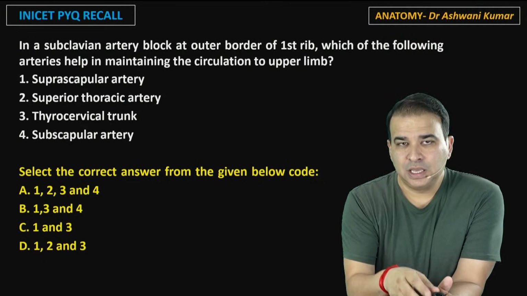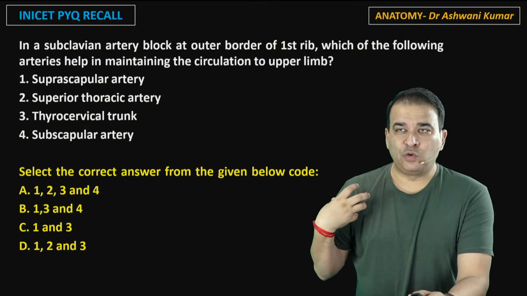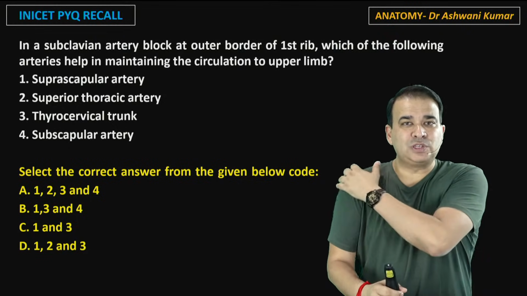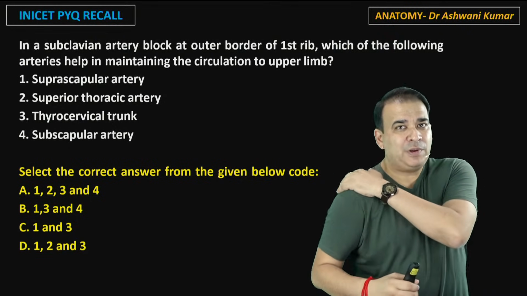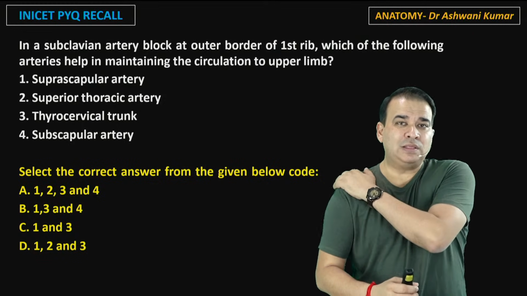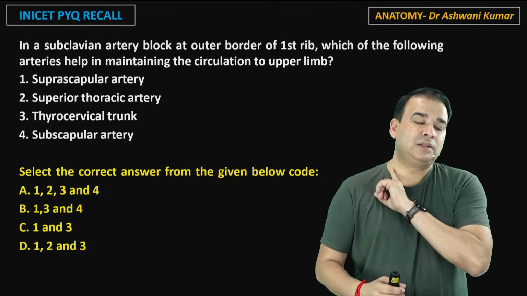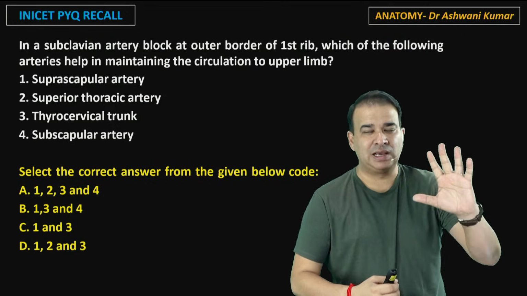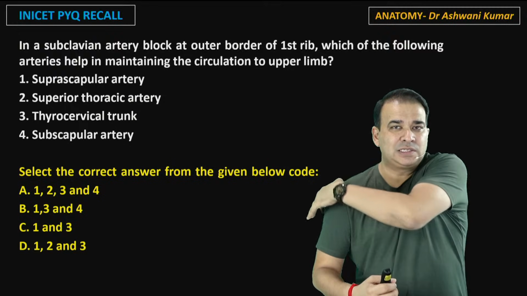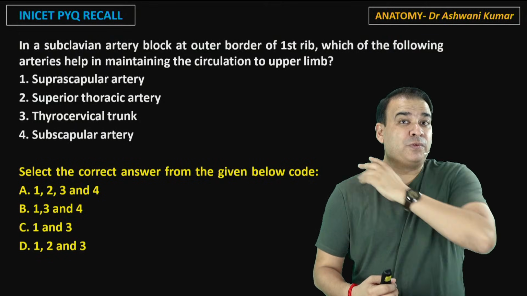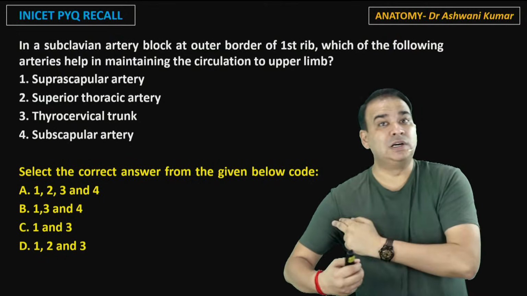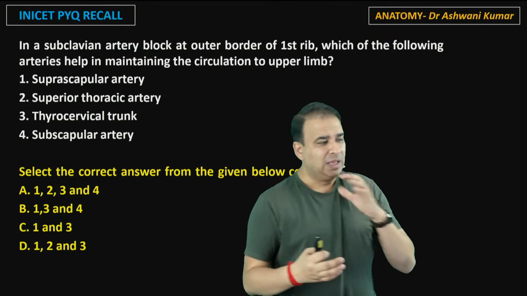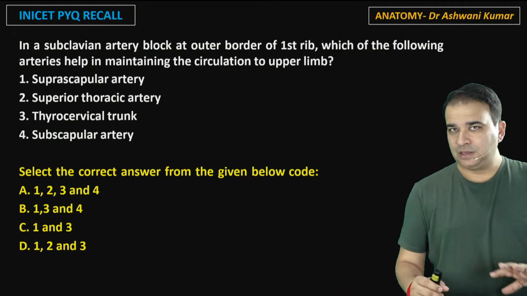In that case, if the axillary artery is compressed, then obviously the upper limb blood supply will be hampered. So scapular anastomosis comes into the picture here. Scapular anastomosis is an anastomosis between the first part of subclavian to third part of axillary. Even if you remember this one statement, your work will be done. Scapular anastomosis is an anastomosis between the first part of subclavian to third part of axillary artery. So narrow down what branches come from the first part of subclavian and what branches are from the third part of the axillary artery.